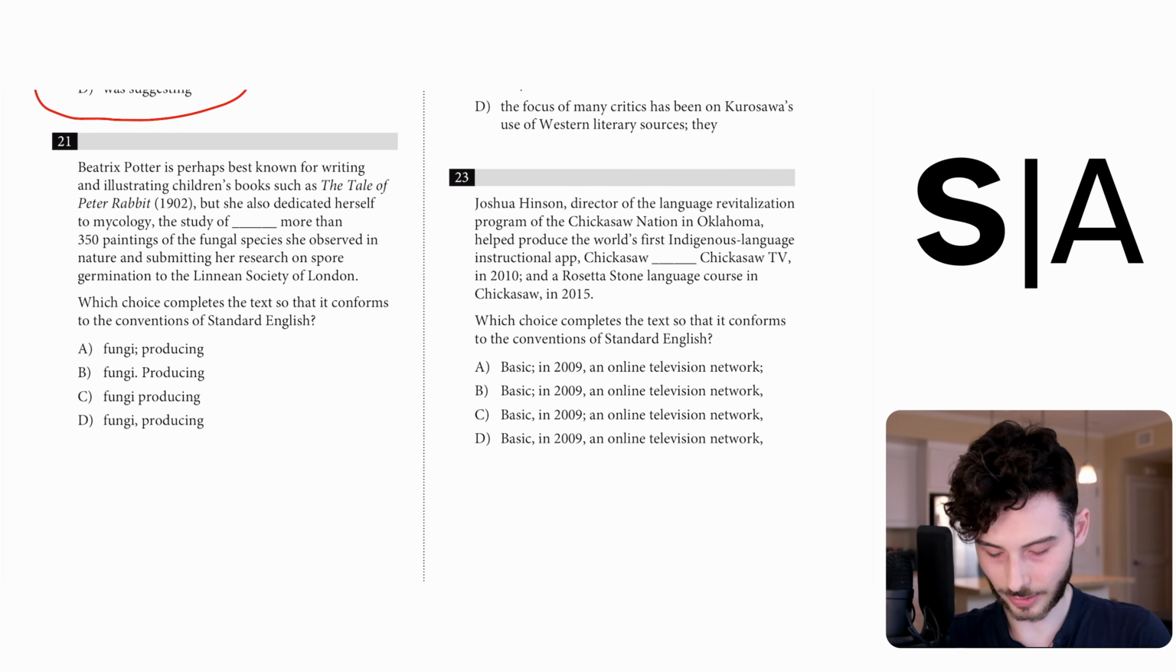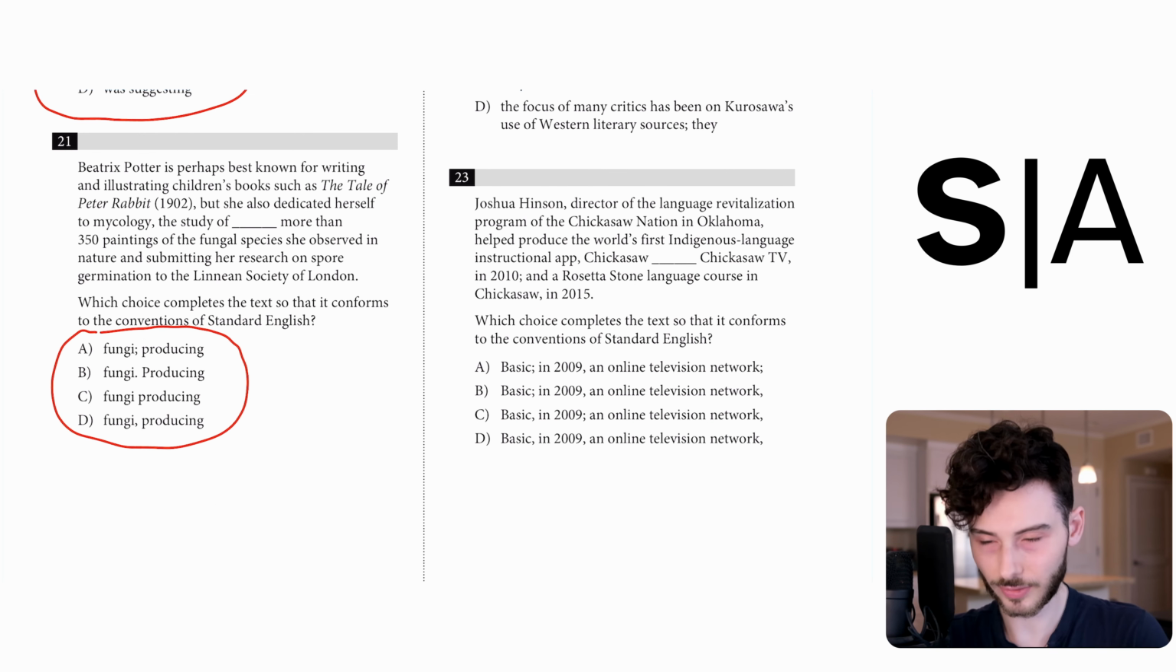21. If I look at the answer choices, I see that they all have the same words, and there's just differences in punctuation. It's unlikely to be A or B, because semicolon and period both combine independent clauses. But we should still verify. I'm going to go into the passage.